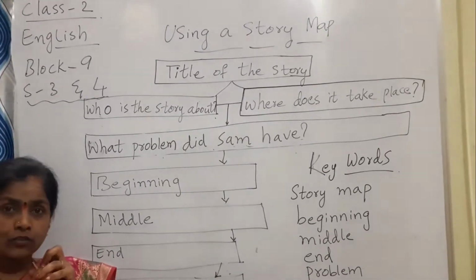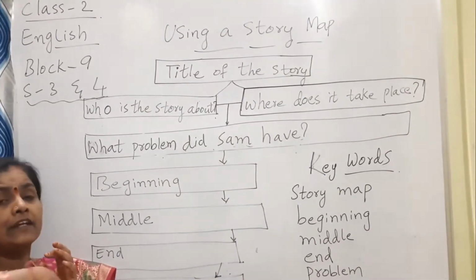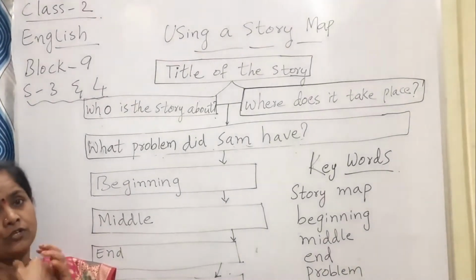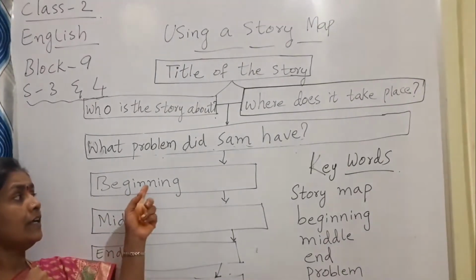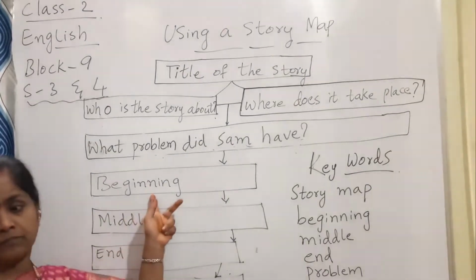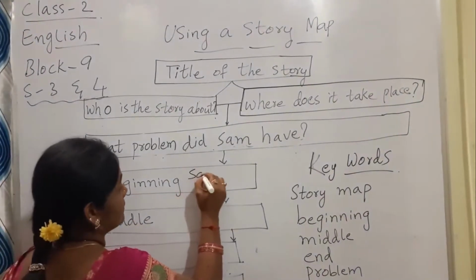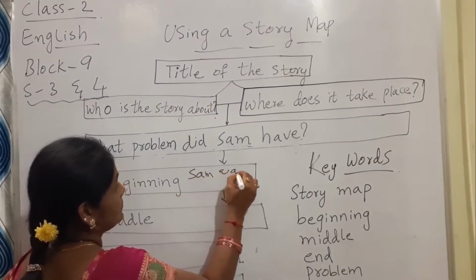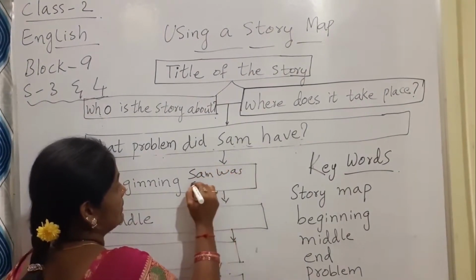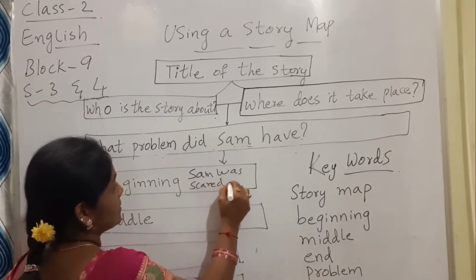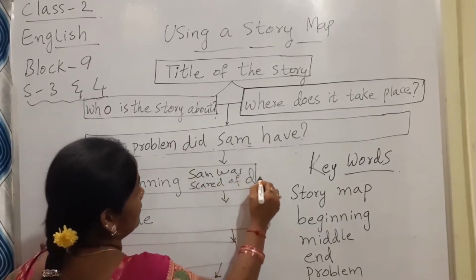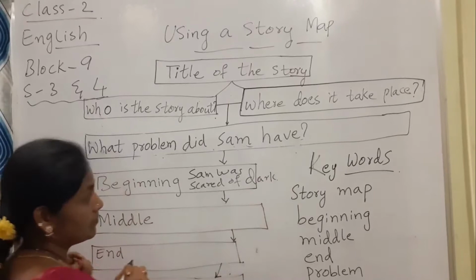In the middle of the story, Sid ran to his mother to enjoy the cake, and in the beginning there was a problem that Sam was scared of darkness. Of dark he was scared.